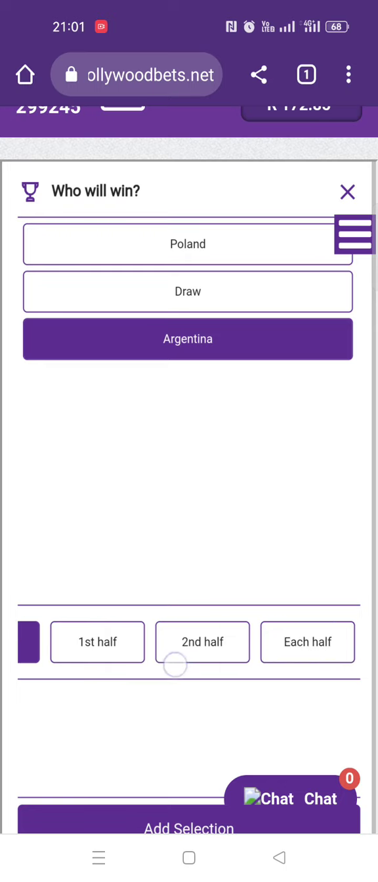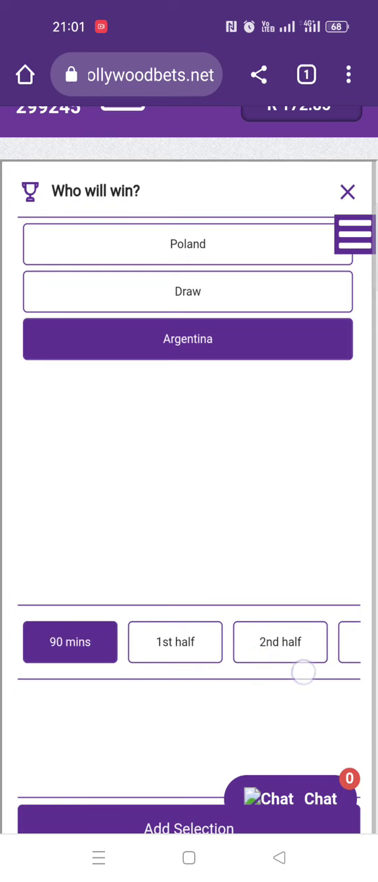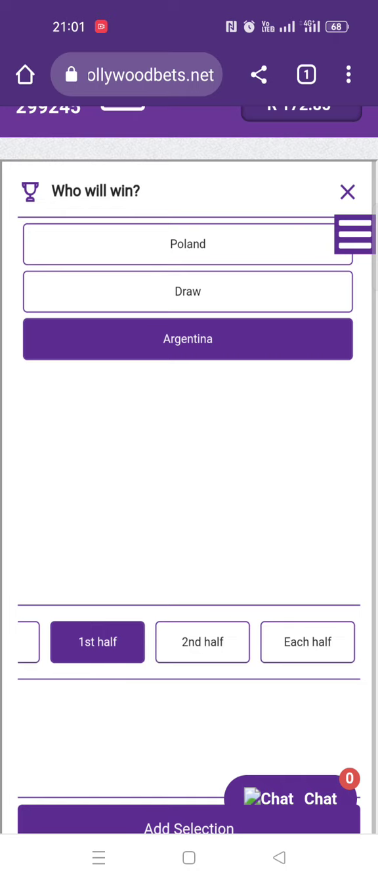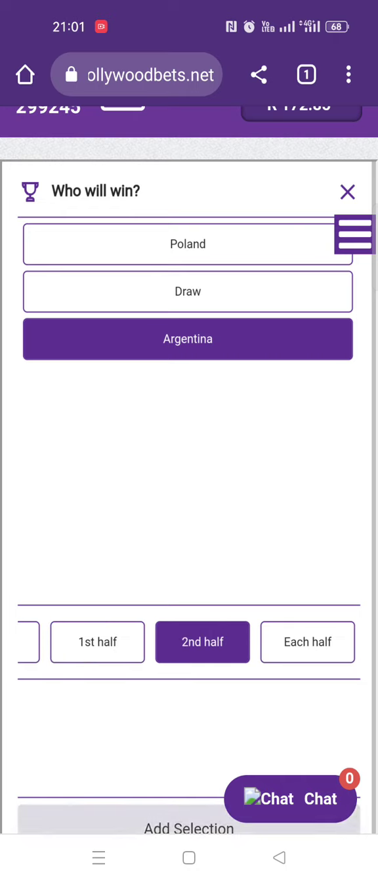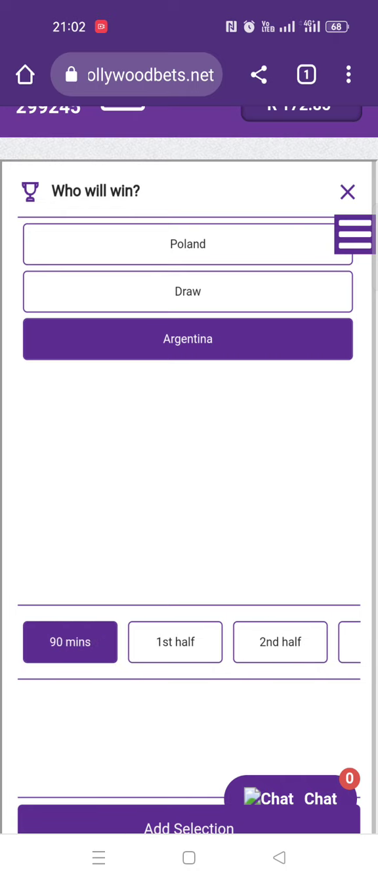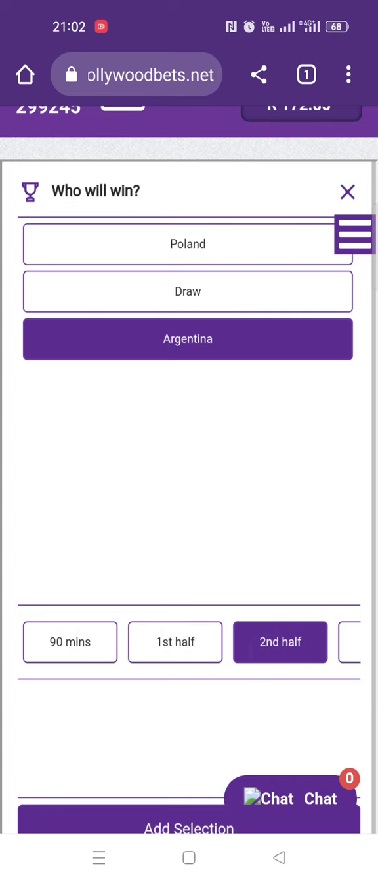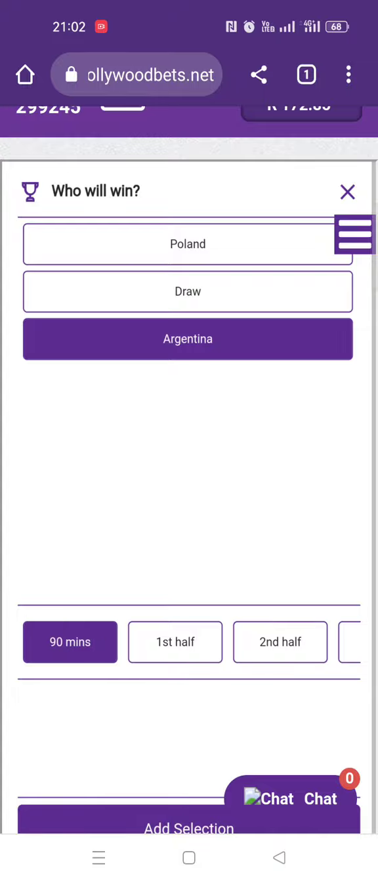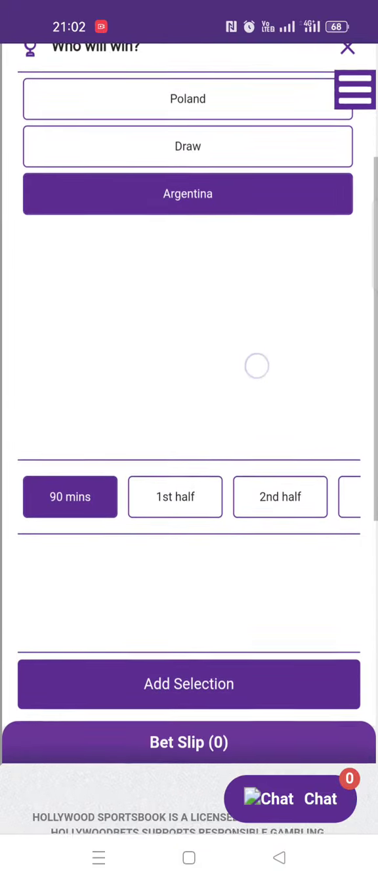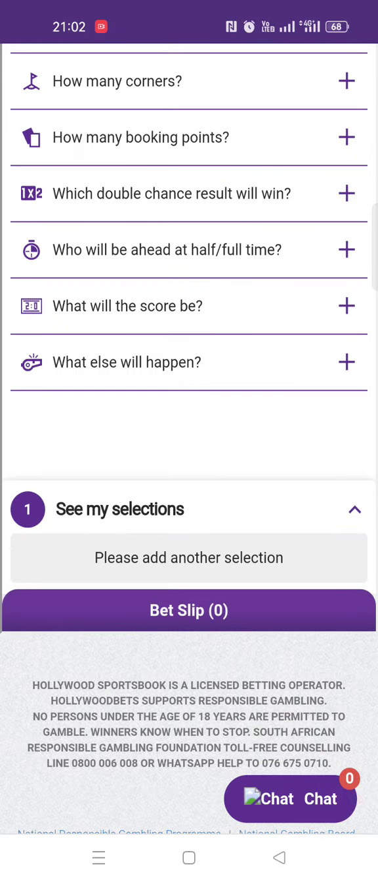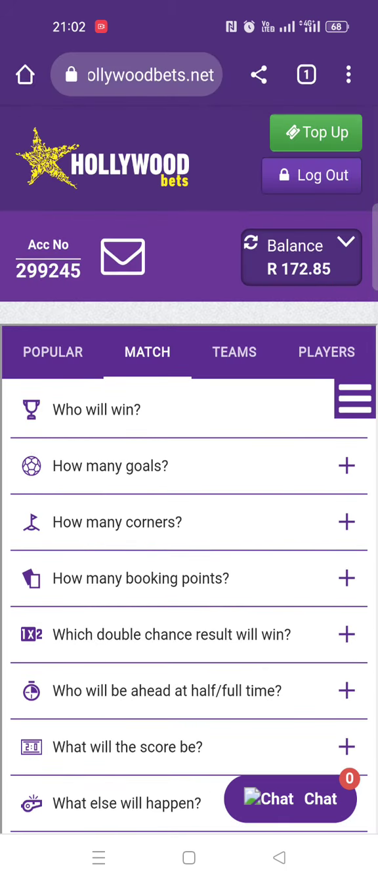Of course, there are these things here on the bottom. Check these things: 90 minutes or first half. Don't confuse yourself. If you're saying Argentina will win and then you change these things here, you select the first half, you select the second half, this will just complicate things. Just keep it on 90 minutes, because if you're saying first half, you mean that Argentina will win only the first half. You understand? If you select second half, it means it will win only the second half. So just keep it on 90, and then you just scroll down like this. You come here and add selection. There we go.